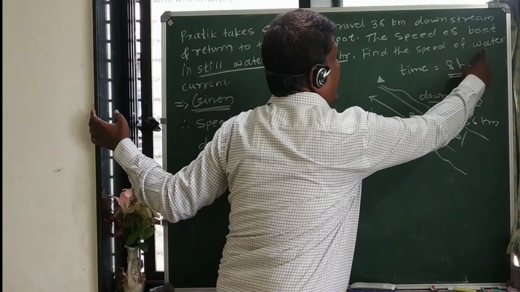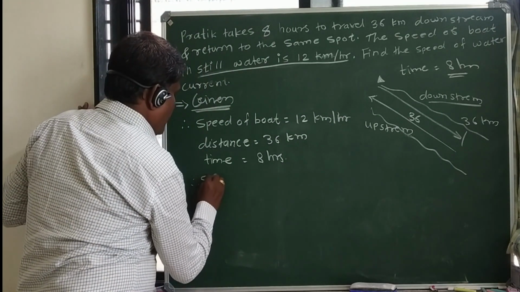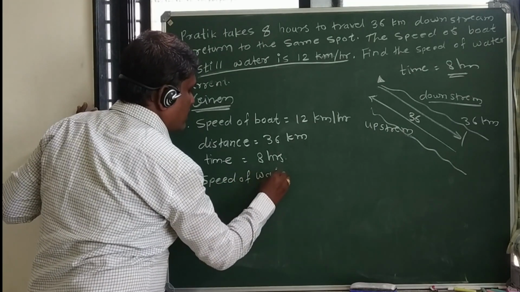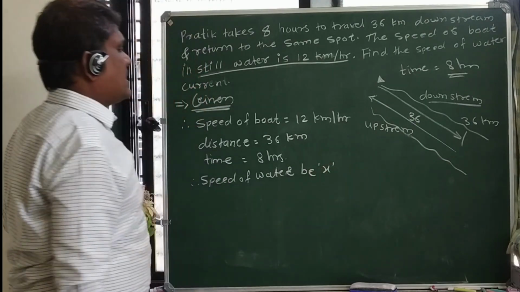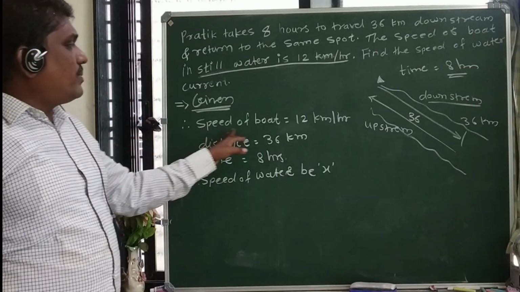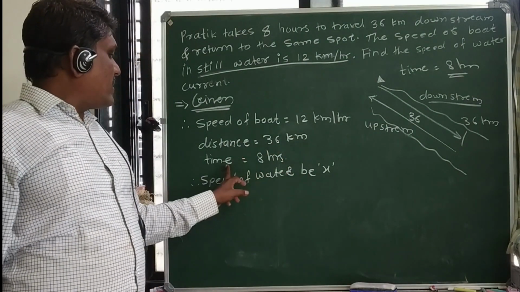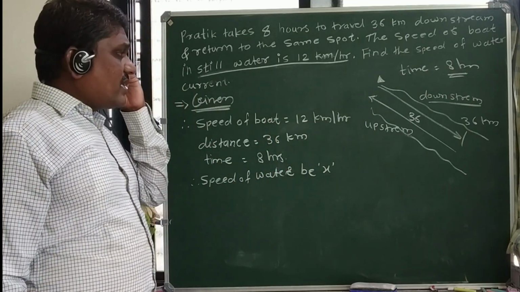We have to find the speed of the current of water, so speed of water be x. So these are the given things to us. Speed of boat 12 km per hour, distance 36 km, time 8 hours, speed of water x.